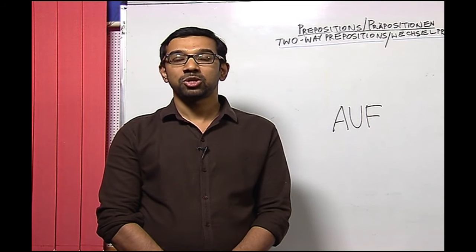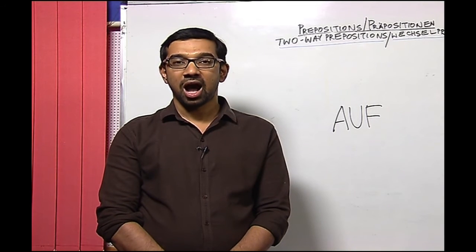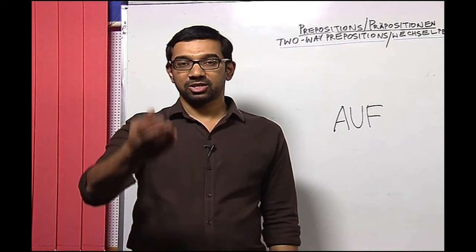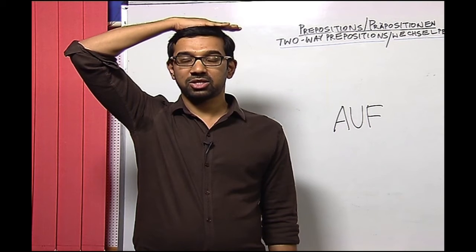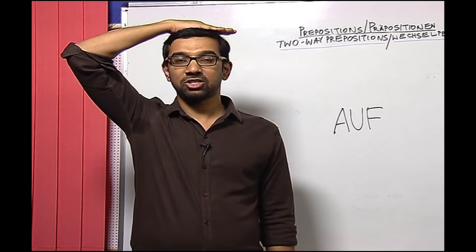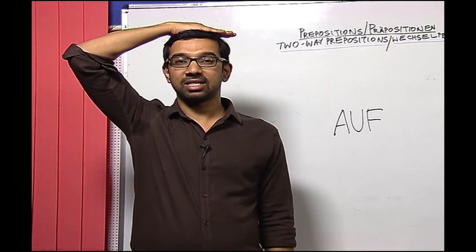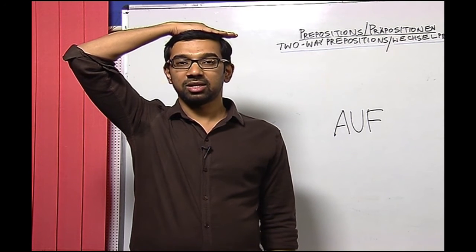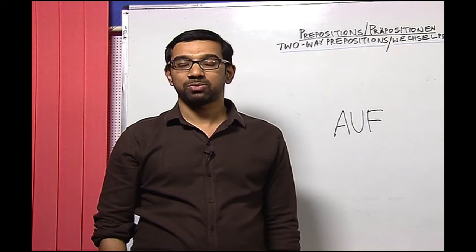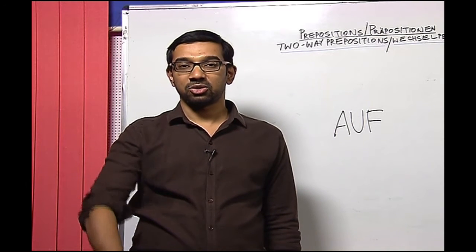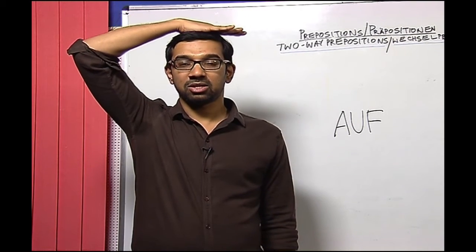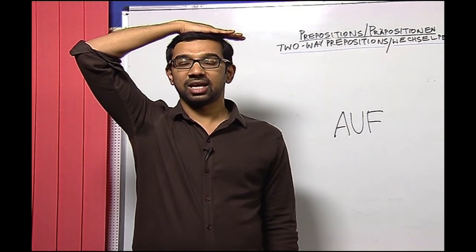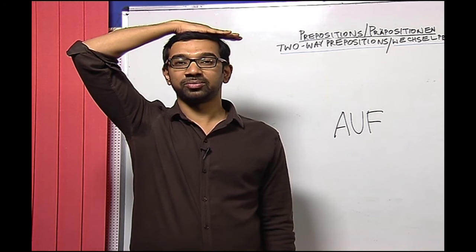Now, let us do the preposition auf. Auf is done like this. Please raise your hand and keep it on the top of your head. Touch your head with your hand. This is auf. Auf means on top of, etc. Now, let us do this preposition once again. Raise your hand and place it on the top of your head. Touch your head with your hand, and there you have the preposition auf.